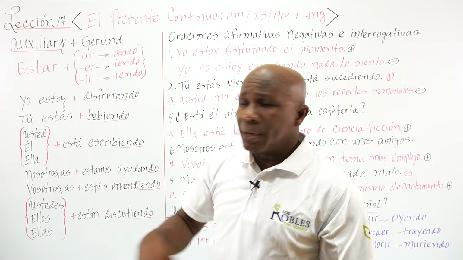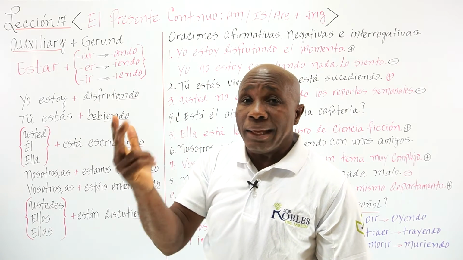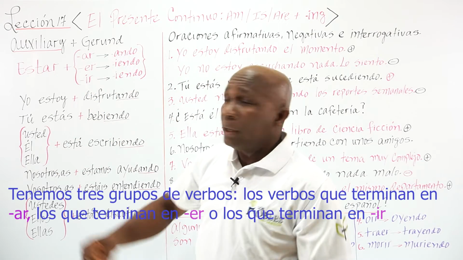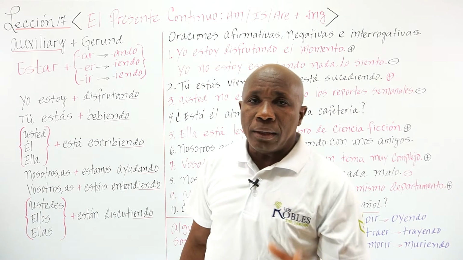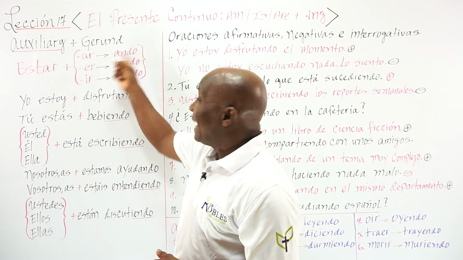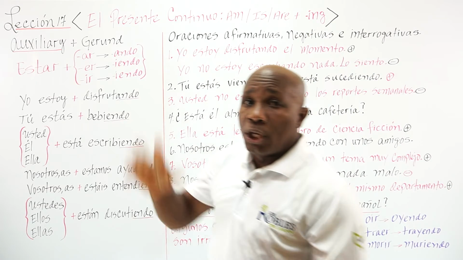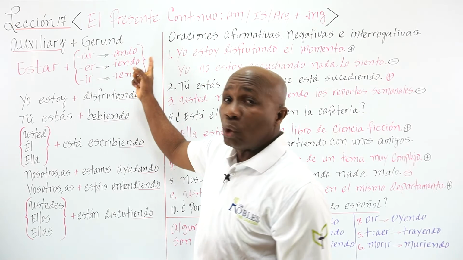We have three groups of verbs, tres grupos, los verbos que terminan en AR, los verbos que terminan en ER o los que terminan en IR. So what we have to do to add the ending, which is the equivalent to ing in Spanish, is drop the AR and add ando.